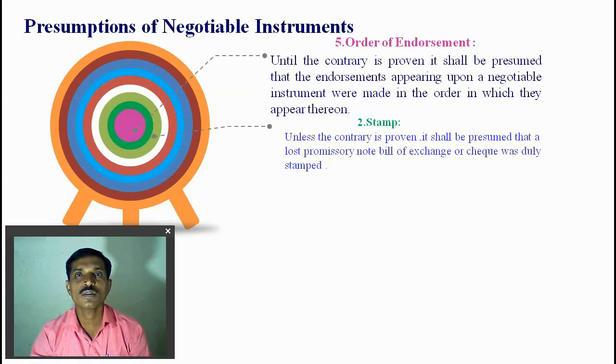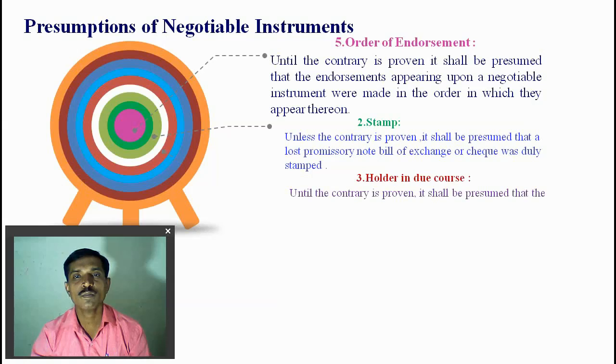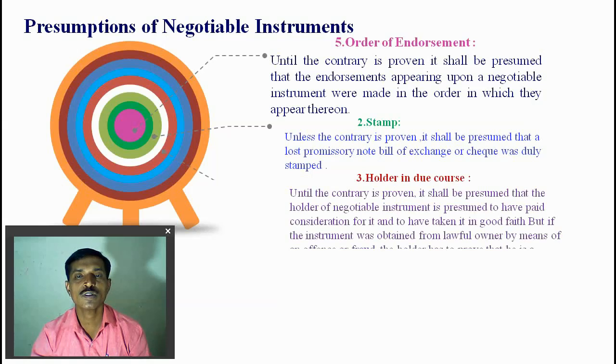The stamp: with the exception of the check, every negotiable instrument like the bill of exchange and promissory note is duly stamped. A revenue stamp is used in the bill of exchange and promissory note, and in the check there is the stamp used by the bank, but a revenue stamp is particularly used in the bill of exchange and promissory note, not in the check. So a duly stamped instrument is necessary in a negotiable instrument.